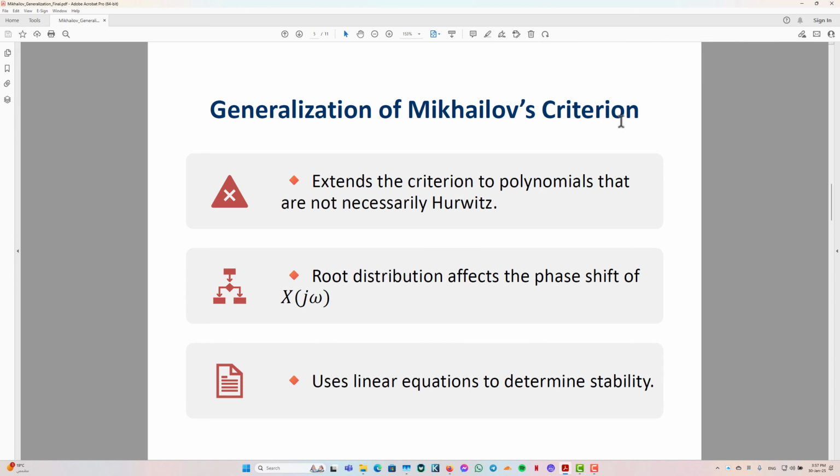In this paper, we ask the question: does the Mikhailov plot give any information on the root distribution of x of s when x of s is not stable, not Hurwitz? The answer to this question is yes, as we will show in the next section.